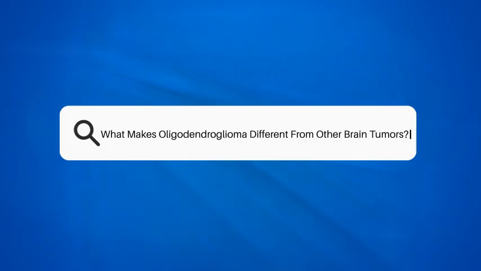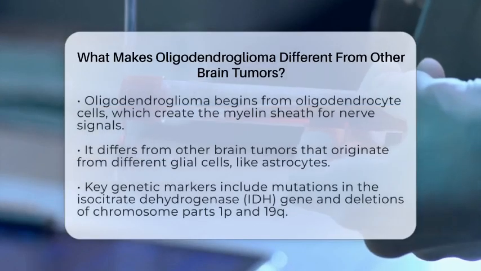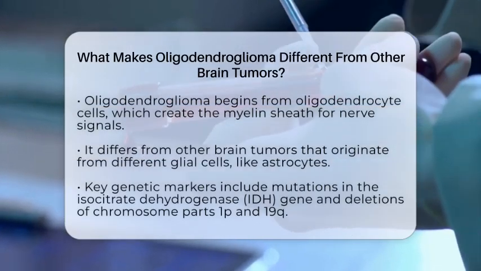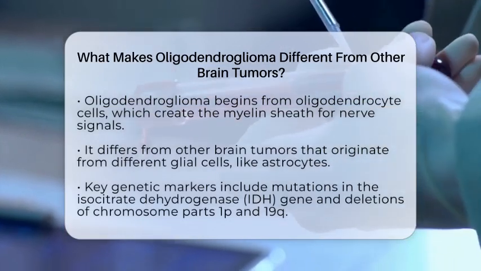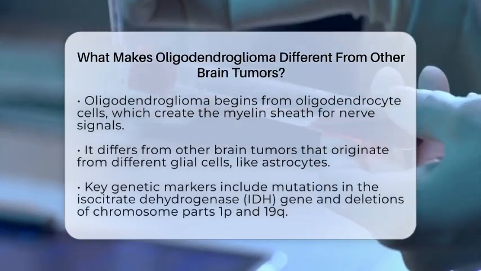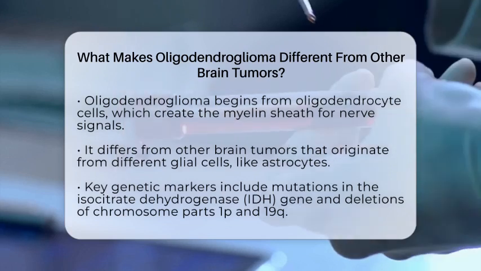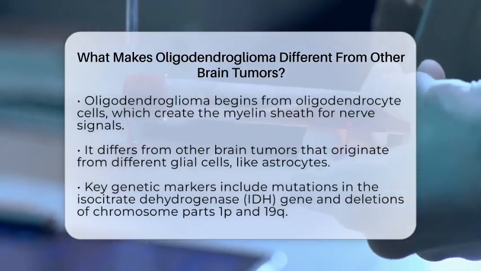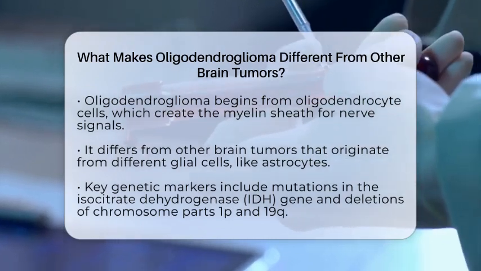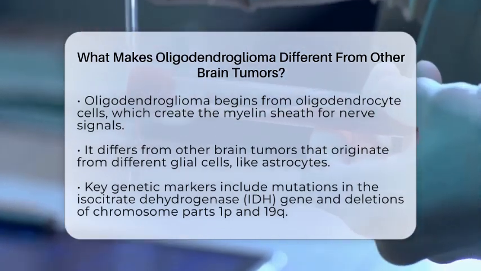What makes oligodendroglioma different from other brain tumors? Imagine a tumor that starts from a very specific type of cell in your brain, and that cell is called an oligodendrocyte. Oligodendroglioma is a tumor that originates from these cells, which are responsible for creating the myelin sheath that insulates nerve fibers and helps signals travel smoothly in the brain.